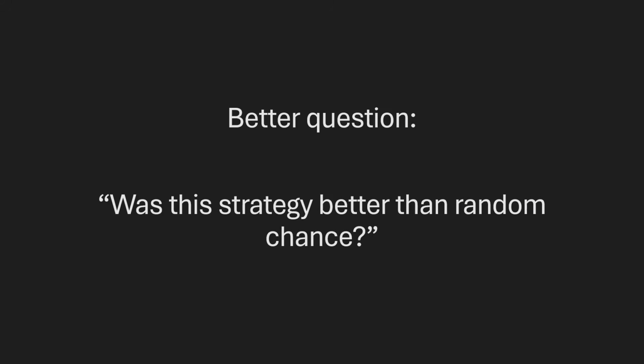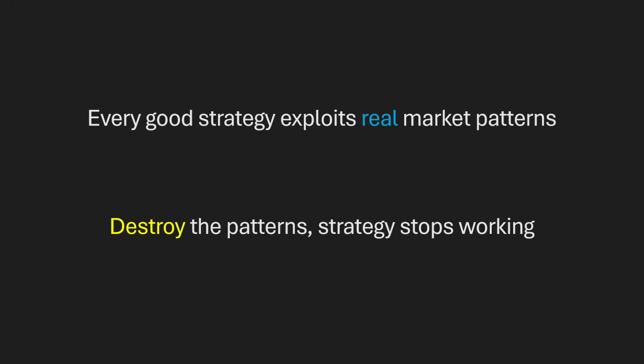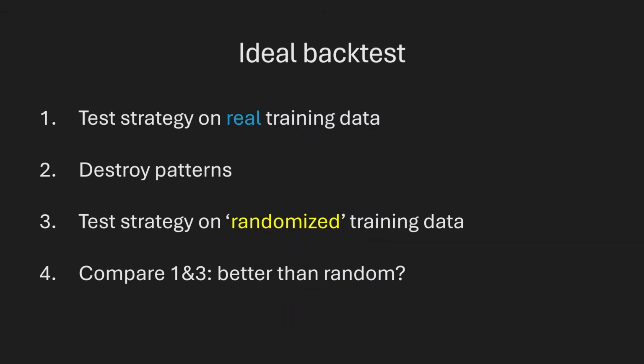To help us answer this question, let's first consider the following. All good strategies have one thing in common. They take advantage of a real and consistent pattern in the market. So if we destroy those patterns, all that's left is random noise and the strategy should stop working. So if we had a way to destroy those patterns, then we could do a backtest like this. First, we backtest our strategy on the real training data. Then we destroy the patterns, which leaves us with a randomized version of the training data. We can then test our strategy on the randomized data as well, and once we've done that, we can see if our strategy works better on the real data or on the randomized data. If our strategy performs better on the real data, that means it's exploiting real patterns, which means our strategy is a good strategy.